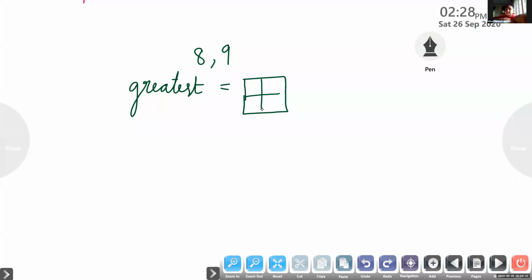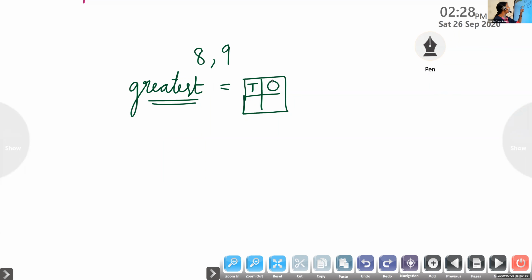Listen to ma'am, all of you. To form the greatest number, write the greater digit in the tens place and the smaller digit in the ones place.